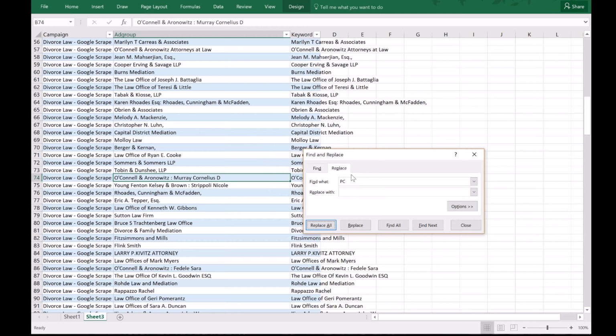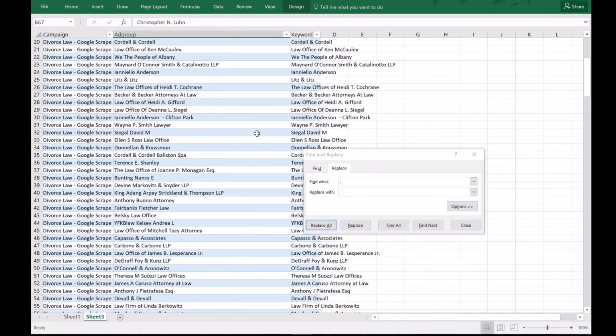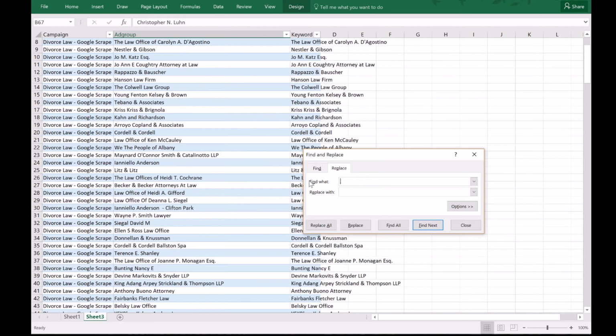That takes it out, and then we can remove any colons, and then semicolons, and then we should remove commas as well. Okay, so that takes out the commas. And we'll do a quick scan. We still have LLP. Okay. ESQ as well, so we'll do that with the period.